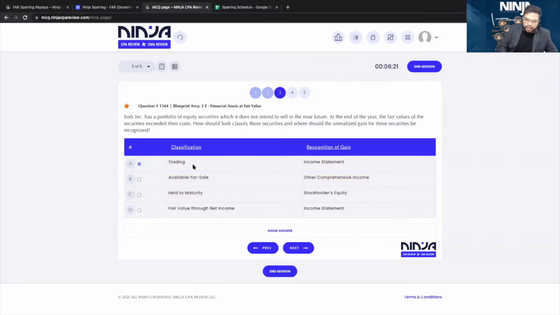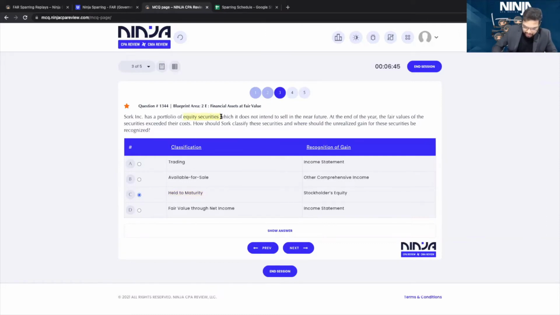If you're going to sell it in the near future for debt, it's trading. That's not the correct answer. I just clicked it to explain it. So ignore that click. Trading is for debt if you're going to sell it in the near future. Available for sale if you don't know when you're going to sell it. And held to maturity if you're going to hold it till maturity. But this is only for debt securities. Only if you invest in debt instruments of another company.